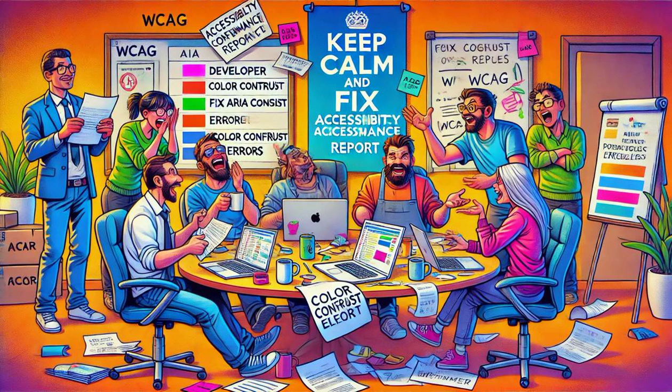They use it to prioritize fixes and align with compliance goals. Regulators and legal authorities. They use ACRs to confirm compliance with accessibility laws and avoid penalties. Legal teams also use them when handling accessibility-related lawsuits.